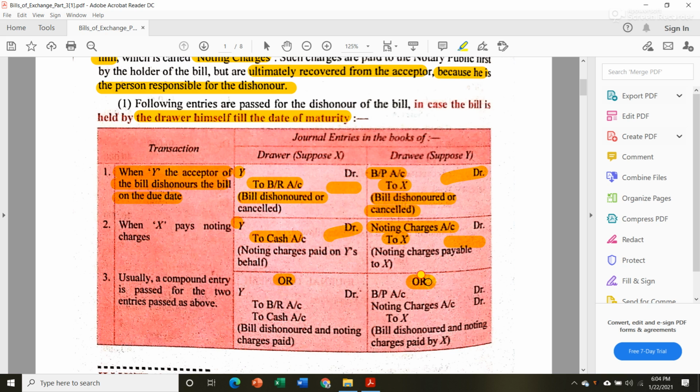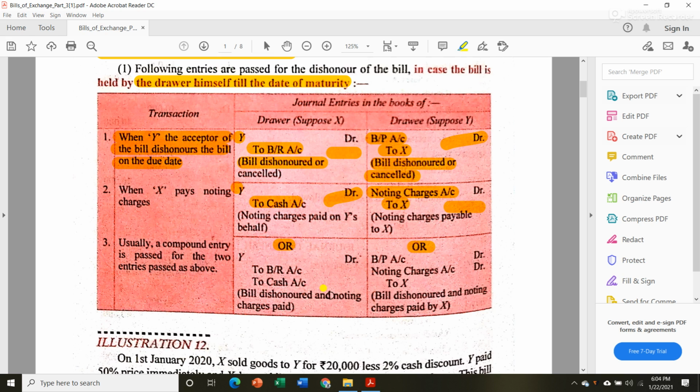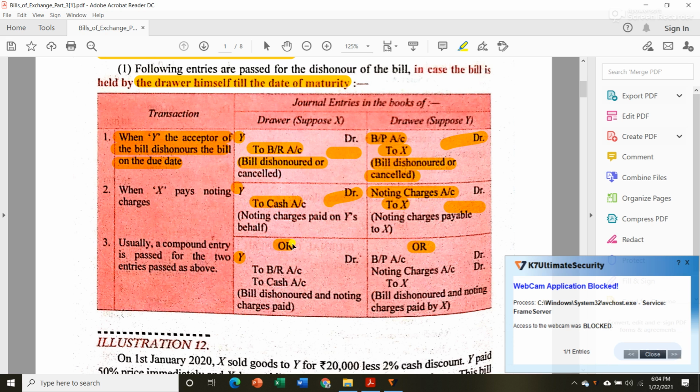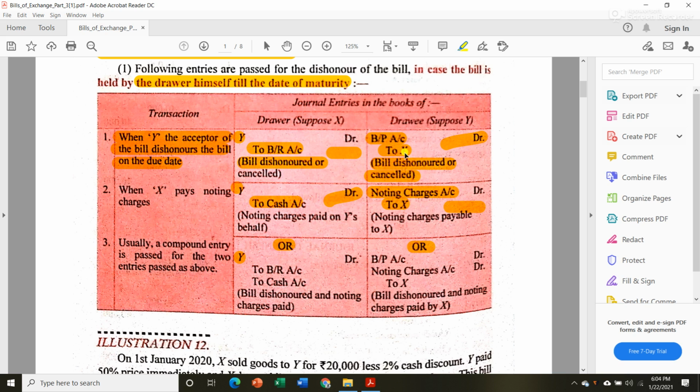one compound entry, means one combined entry for these two transactions, and that is Y account will be debited, since we can see in the above two transactions, in both the transactions Y's account was debited, so we will write Y debit to bill receivable to cash account in here. Okay, in the similar manner, X's account was credited in both the transactions, so in here also X account will be credited, and bills payable account and noting charges account will be debited. So it's better to use this compound entry instead of using these two. Whichever you feel comfortable, you can use.